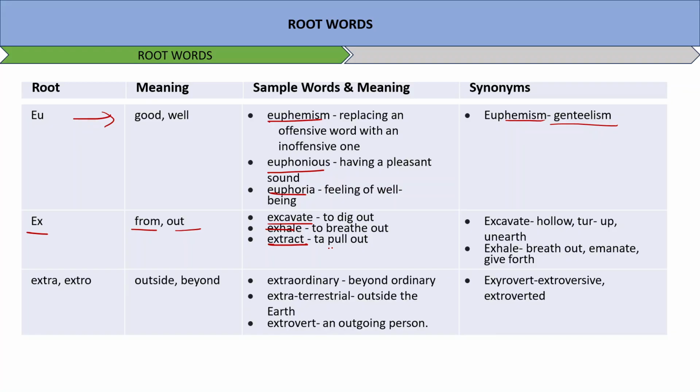Extra means outside or beyond. Extraordinary, beyond ordinary. Extraterrestrial, outside the earth. Extrovert, an outgoing person. Extrovert also means extroversive, extroverted. Now, these are some more words.